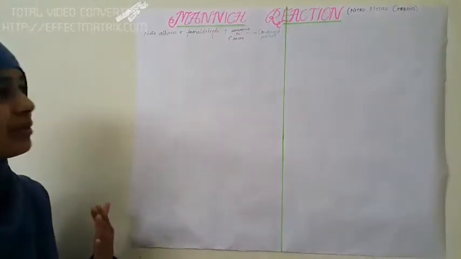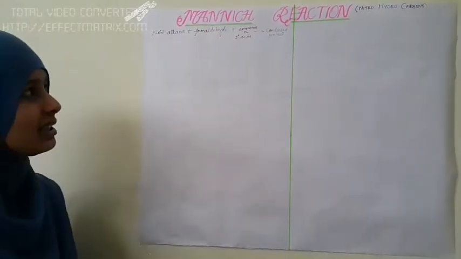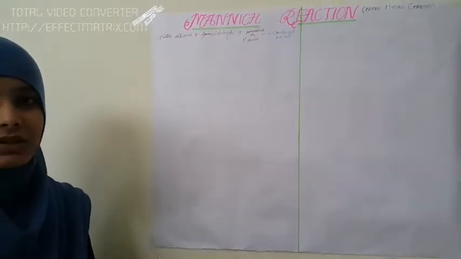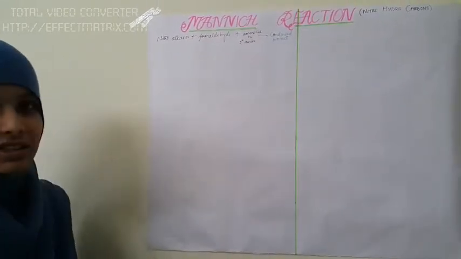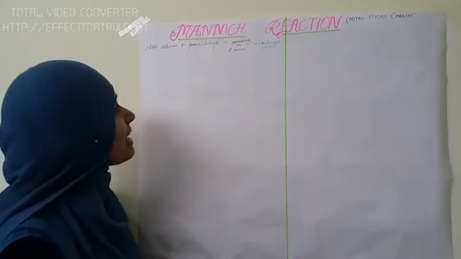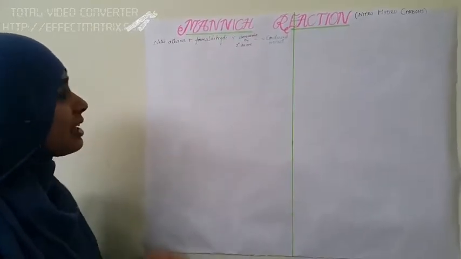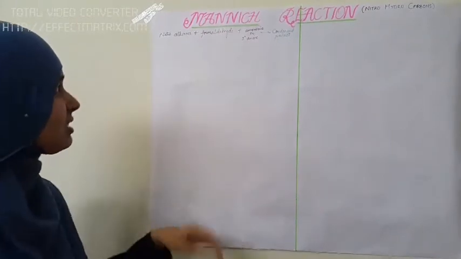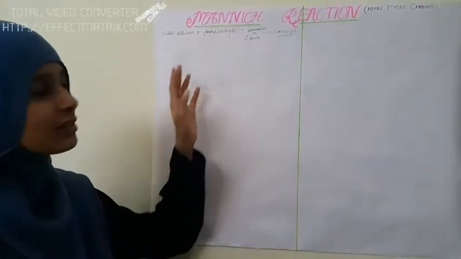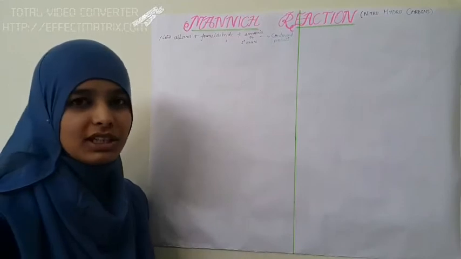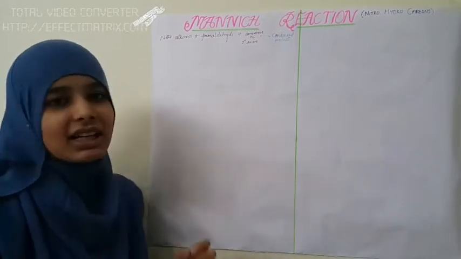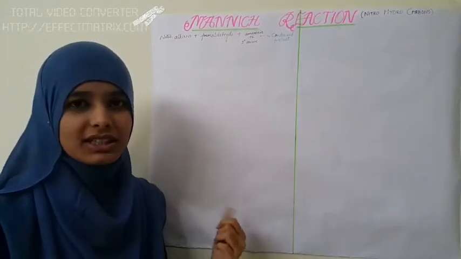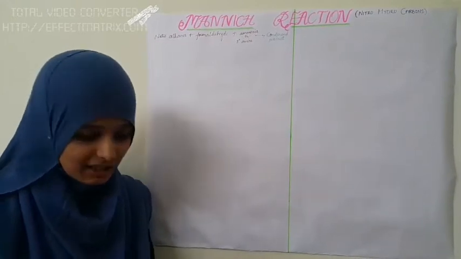So let us see what the Mannich reaction is. Basically, the Mannich reaction involves nitroalkanes. The nitroalkanes react with formaldehyde and either ammonia or a primary amine to give a condensed product. This condensed product is termed the Mannich base. Let us see the reaction.